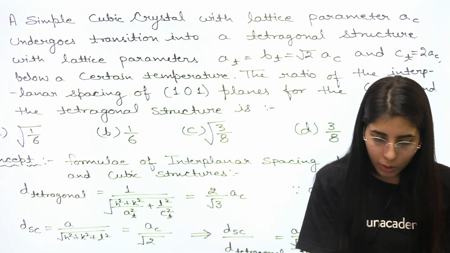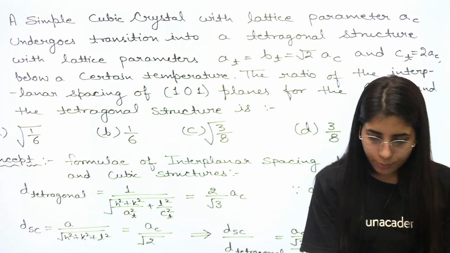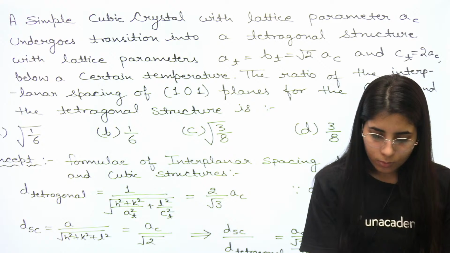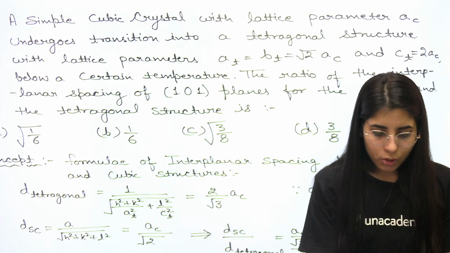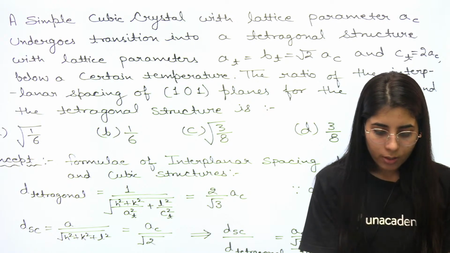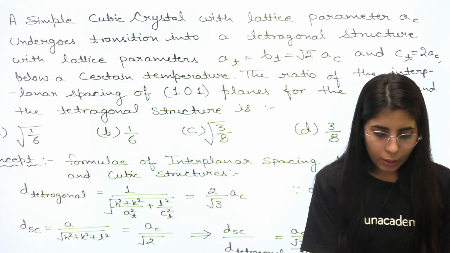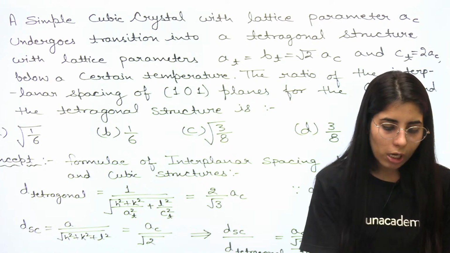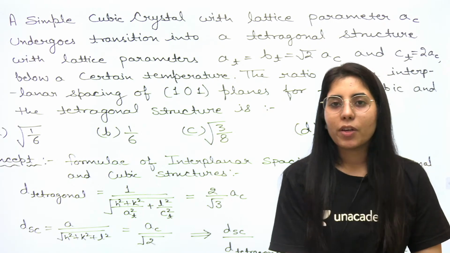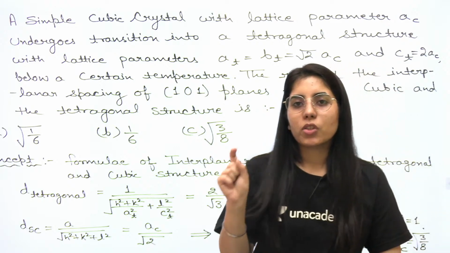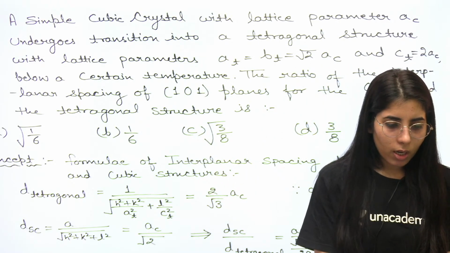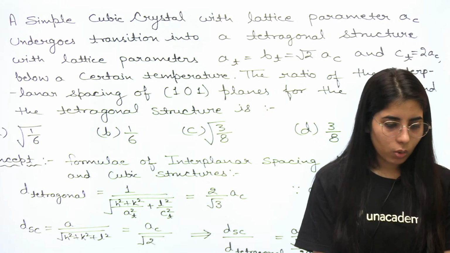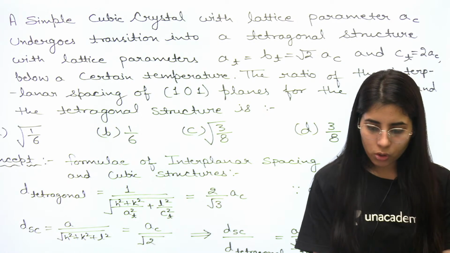Now let me tell you one more question. For HCP there is a different rule, and you have to see whether the sum of HKL is divisible by 4 or not. So there are different rules. We'll consider them in some other session.